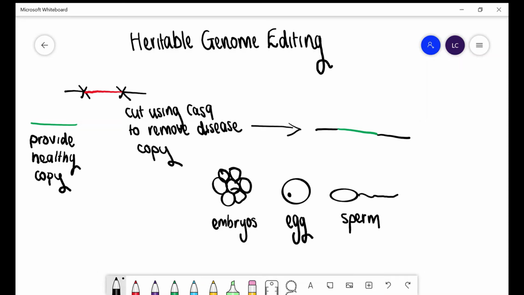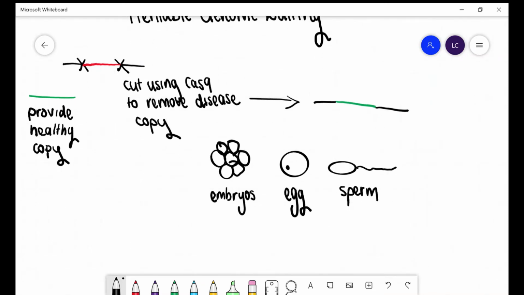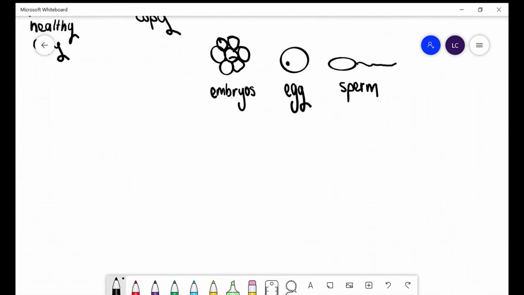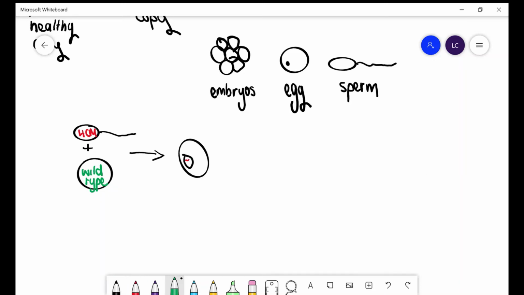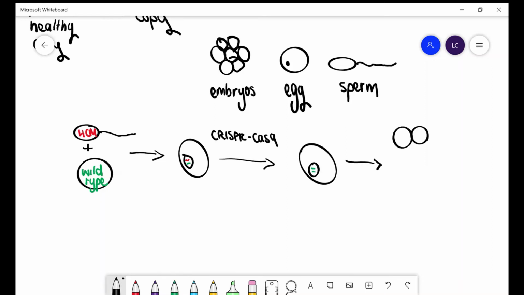A group of researchers in 2017 successfully completed genome editing in embryos, correcting a gene responsible for the inherited heart condition HCM, or hypertrophic cardiomyopathy. They took sperm from a patient with the mutation in a dominant HCM-causing gene and injected it into a wild-type egg, with CRISPR Cas9 to repair the mutation. They produced corrected wild-type embryos for the gene, a successful repair. However, these embryos were never implanted, so their long-term viability may still be in question.